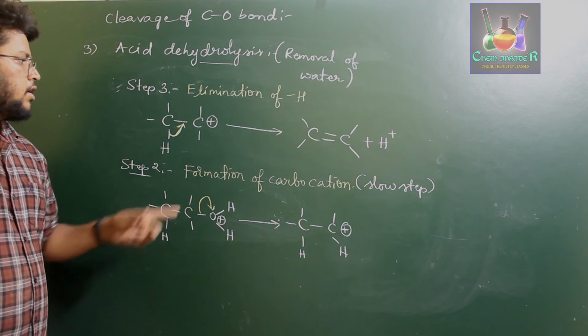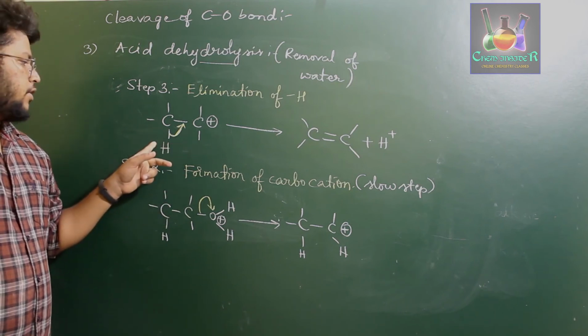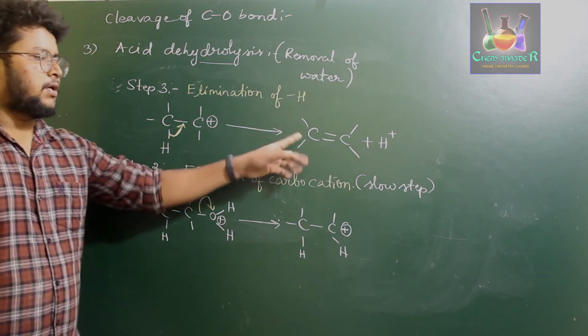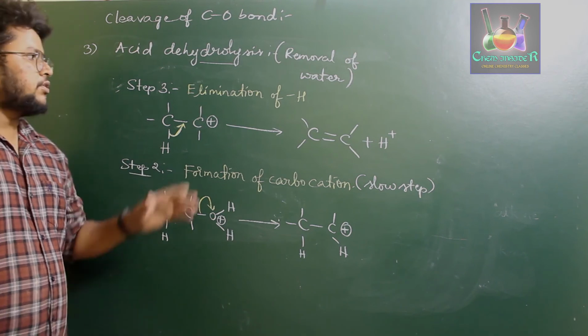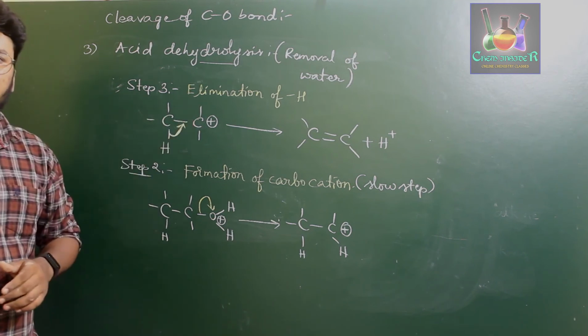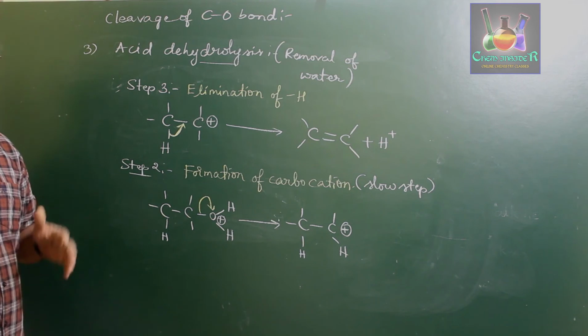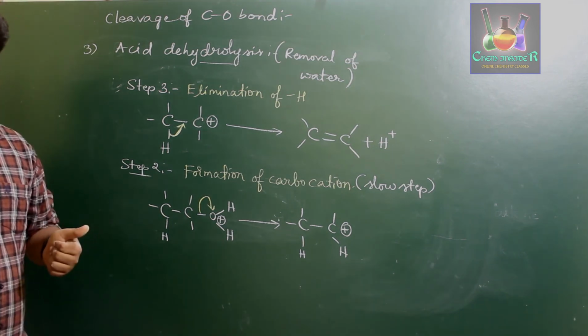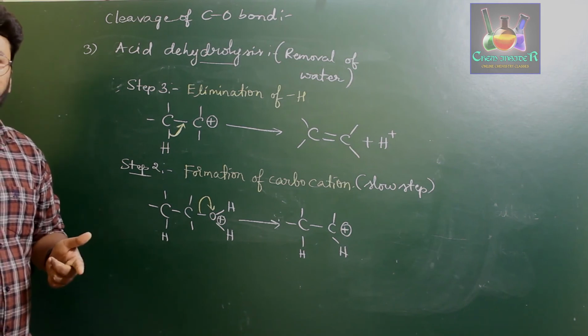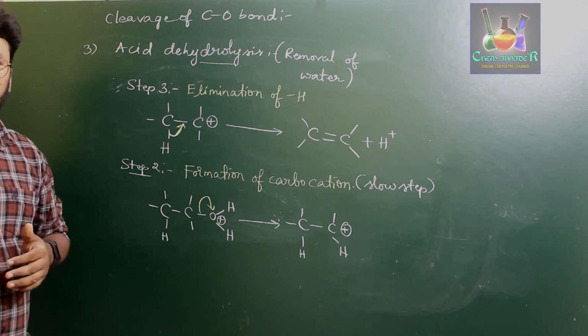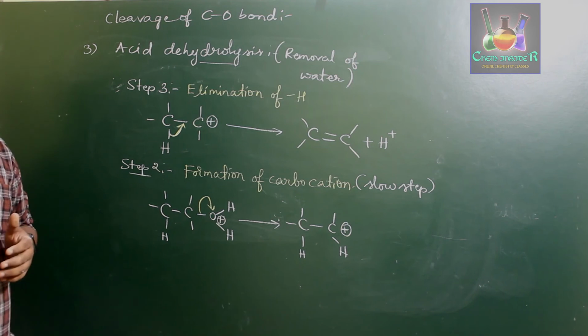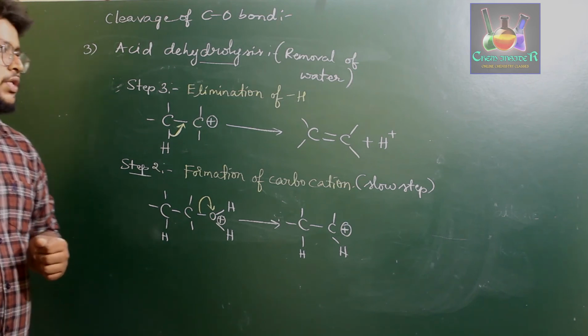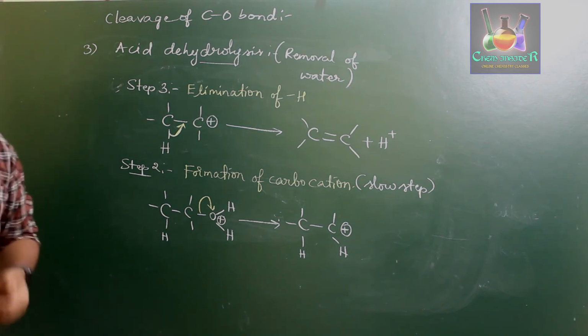In step 3, the carbocation loses hydrogen from alpha position to form alkene. Okay, so these are all the 3 steps where the acid dehydrolysis takes place. And order of reactivity for alcohols in this case is tertiary alcohol greater than secondary, which is greater than primary alcohol.